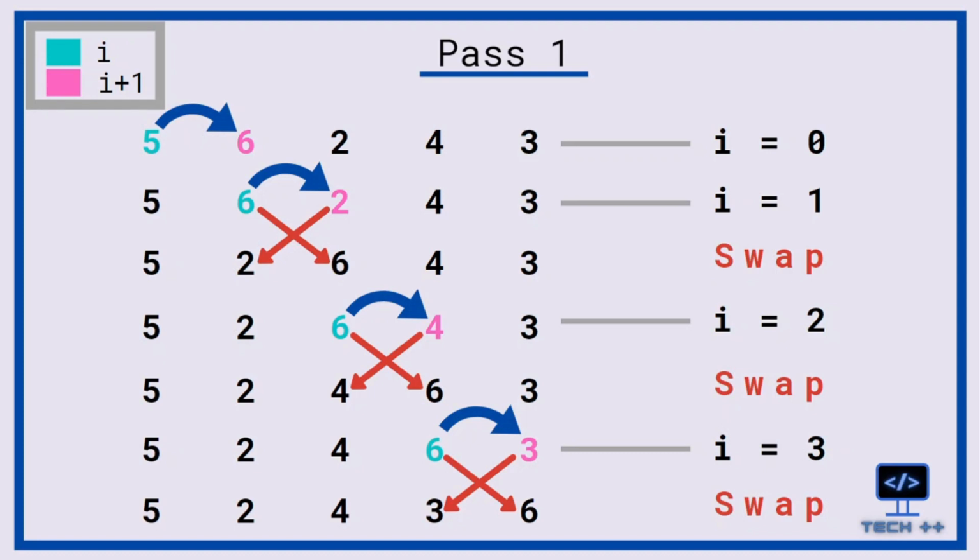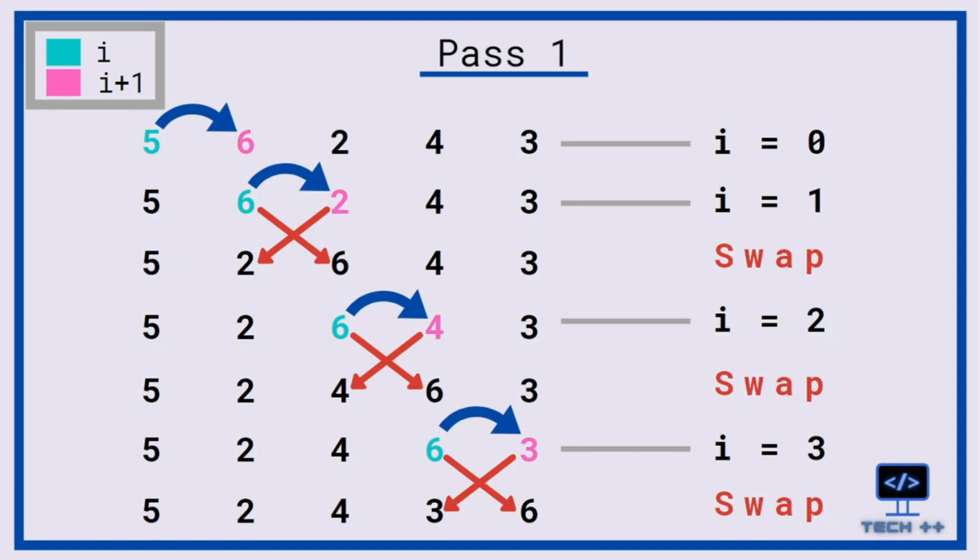So now i equals 2 and i plus 1 will be 3. At the second position, we have the number 6, and at the third position, we have the number 4. So the two elements which will get compared here are 6 and 4. Now since the number at the right, that is i plus 1 position, is smaller, we need to swap those numbers. Next, we will increment our i to 3.